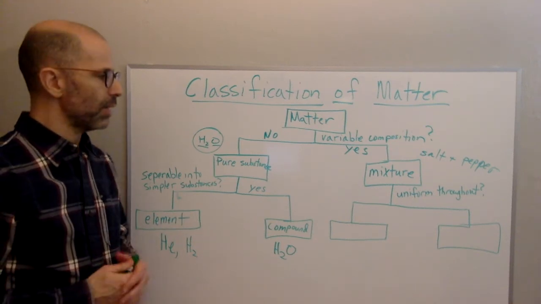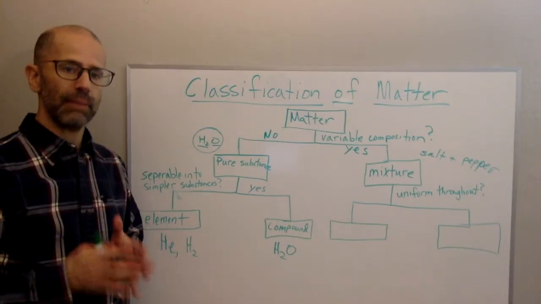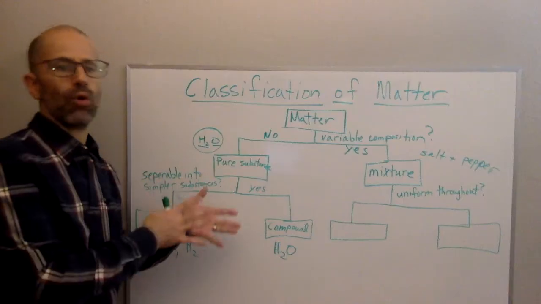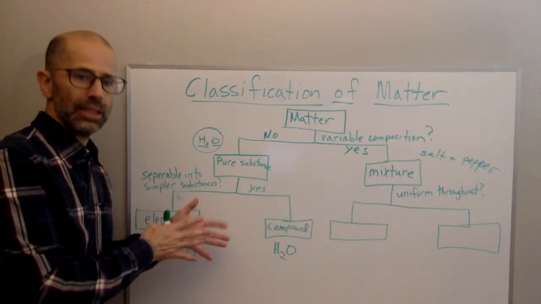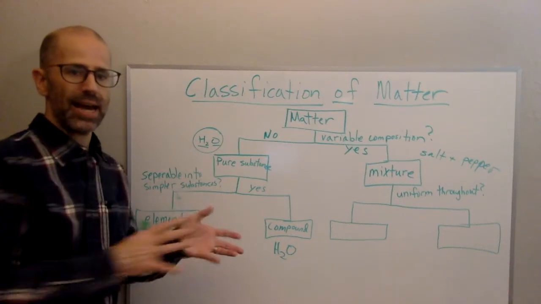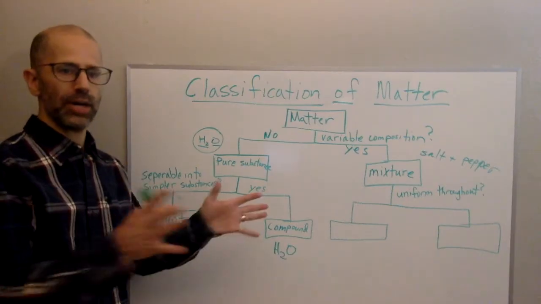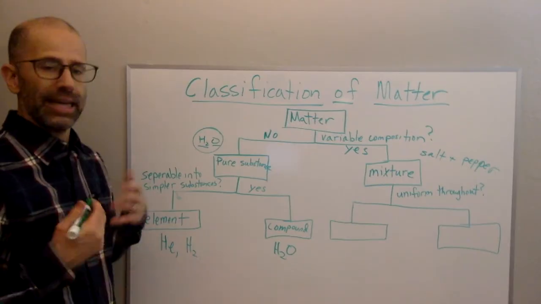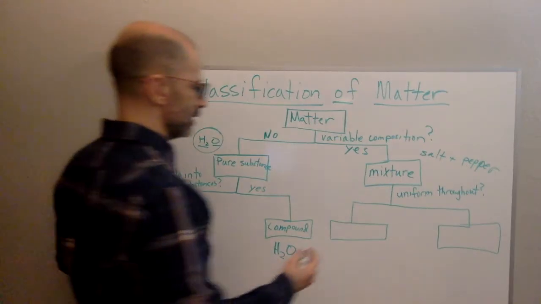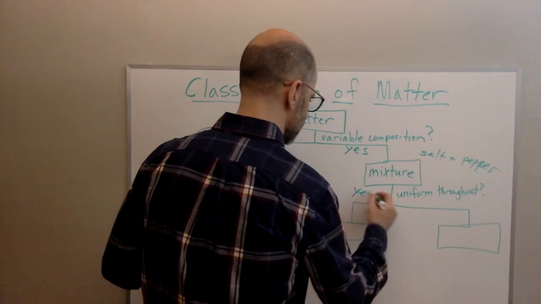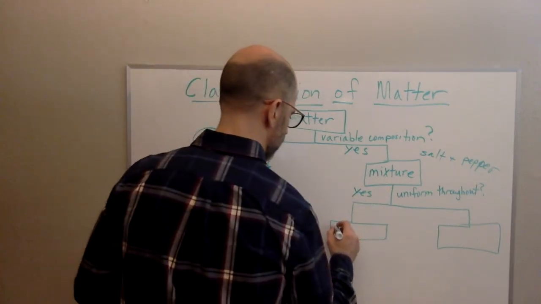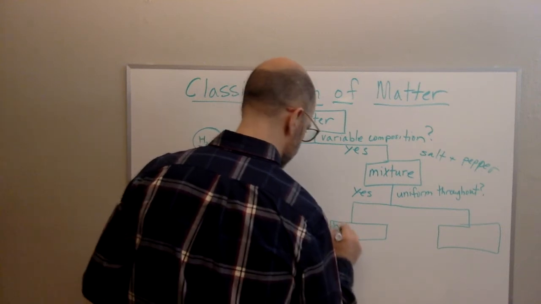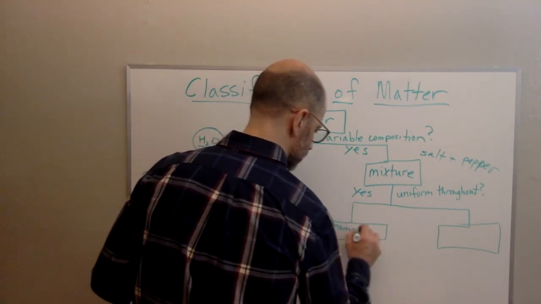So if it looks like one substance, that means it's uniform throughout. It's mixed completely together, and you don't have more of one substance in the mixture on one side versus another side. So it's all spread out uniform throughout the mixture, so it looks like one substance. If it's uniform, if the answer is yes, then we're going to call that a homogeneous mixture, however you want to pronounce that.